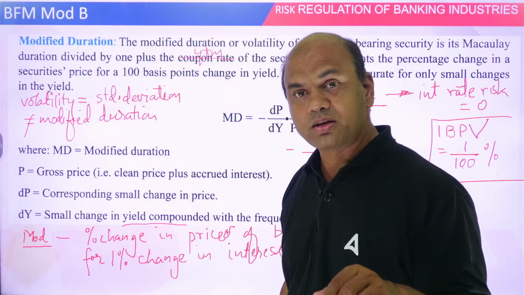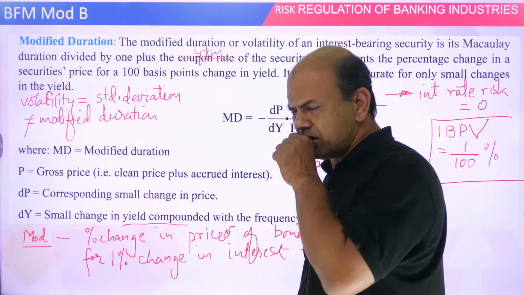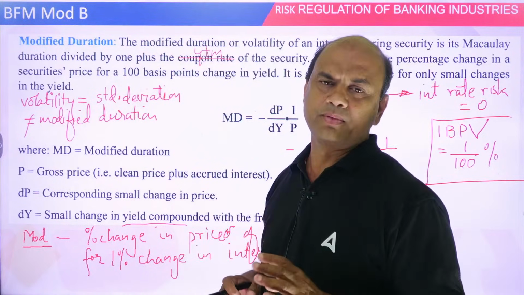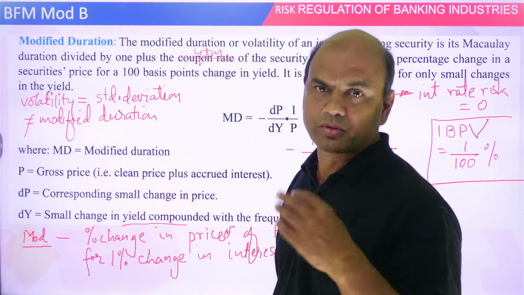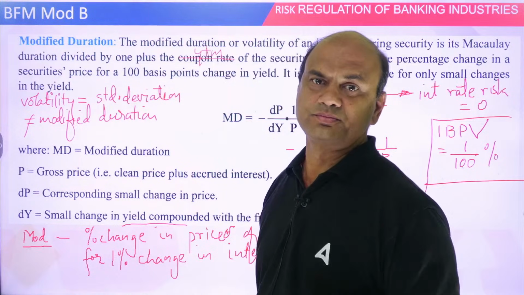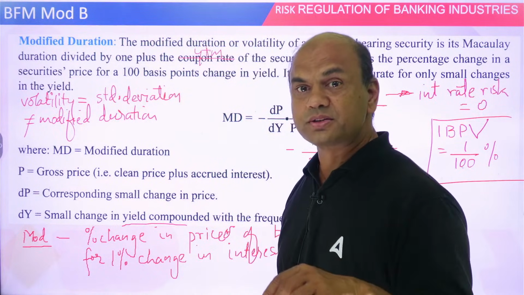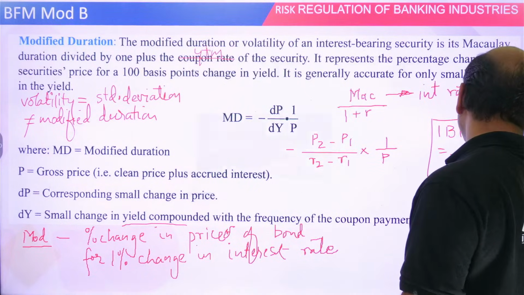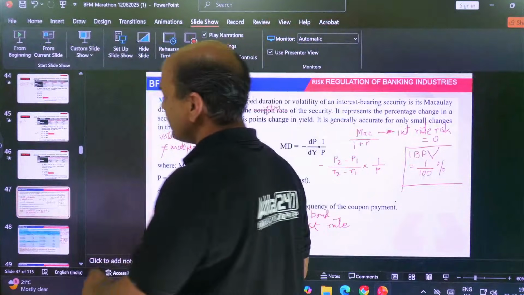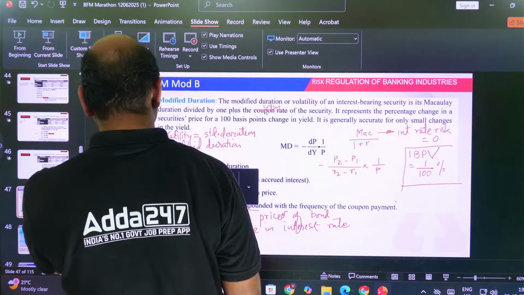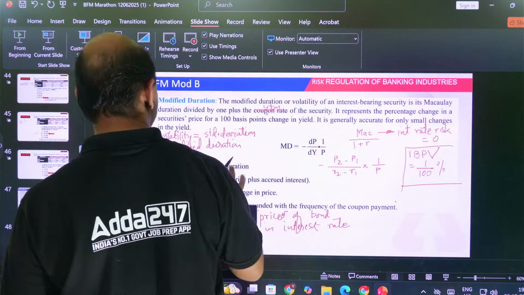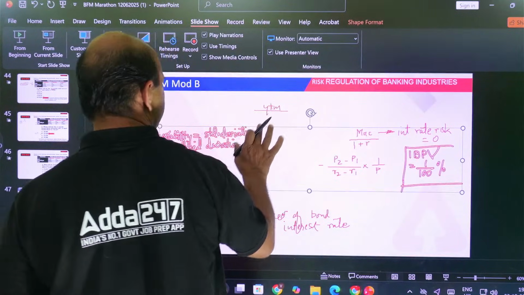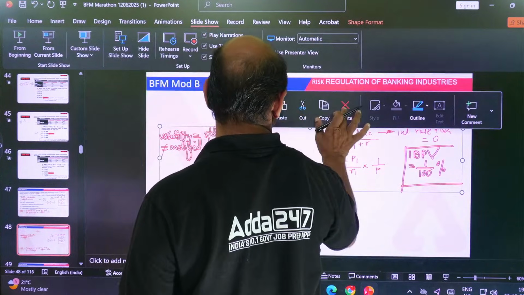But what is Macaulay? In Macaulay, what do they give you? They'll give you the period of the bond, the total life of the bond, how many years are remaining. They'll give you the coupon amount and the interest rate. So what you have to do is YAD upon AD. Remember this simple formula. You might know this; how many of you know it? If you know it, we will skip it. But if you don't know it, we will do it.